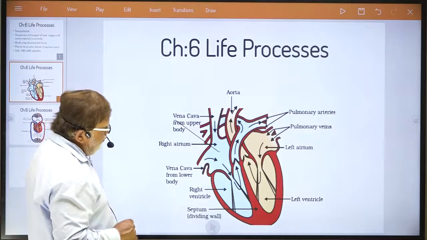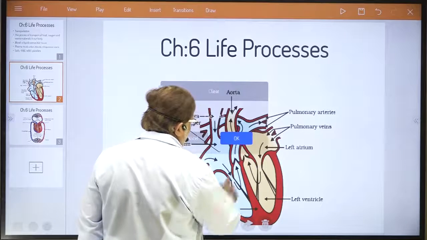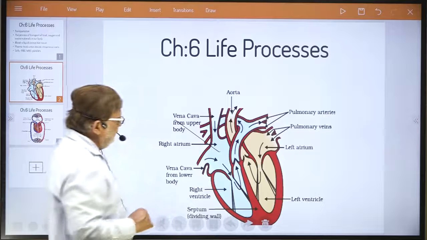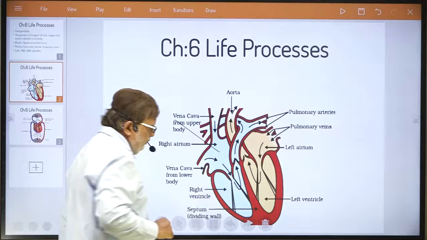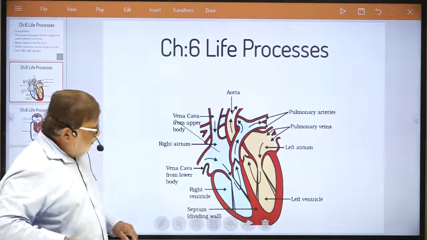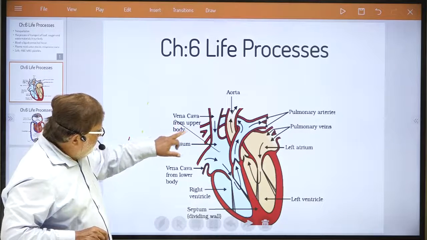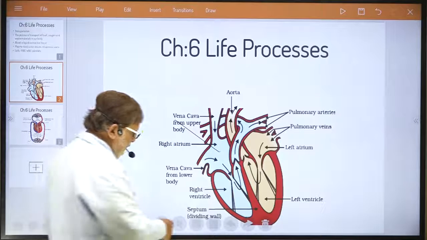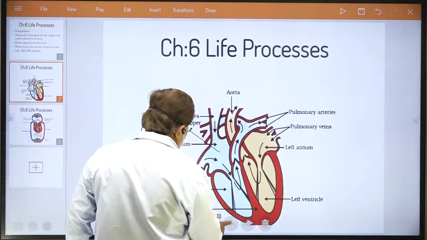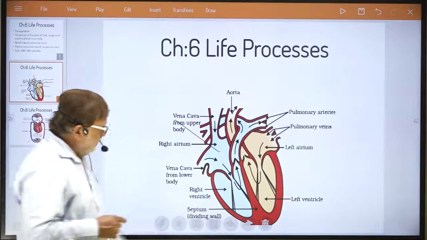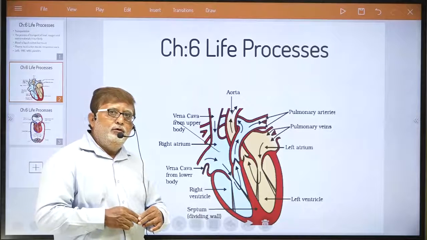Okay. Now, dear student, try to understand a very important fact. See how we can justify this now. First, I am explaining the parts. Vena cava from upper body. Can you understand this? Vena cava from upper body. What does it mean? Here it is written vena cava from lower body.